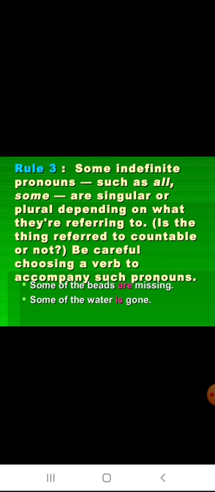For example, some of the beds are missing. Here beds we can count by numbering 1, 2, 3, so it is a countable noun, and it takes the plural verb. Some of the water is gone. Water we cannot count, it is an uncountable noun, so it takes the singular verb is.